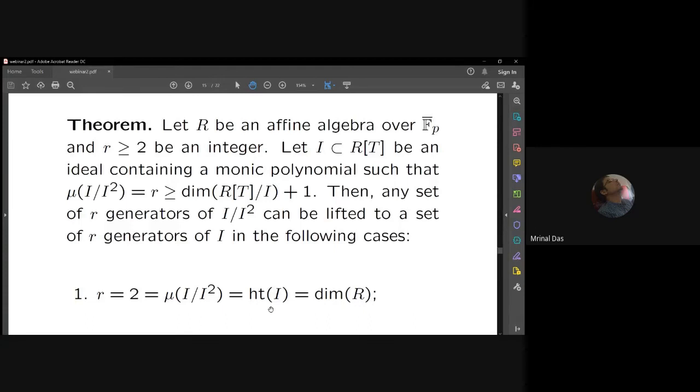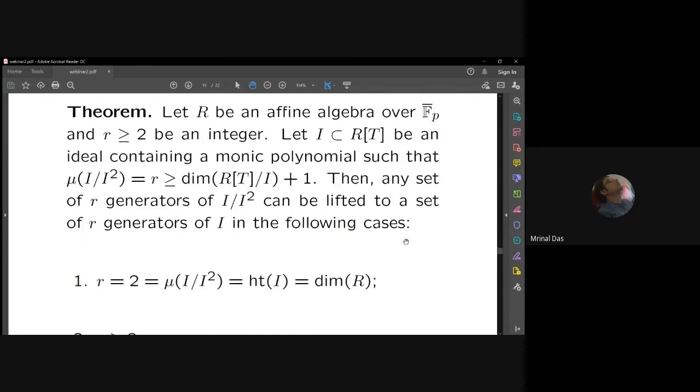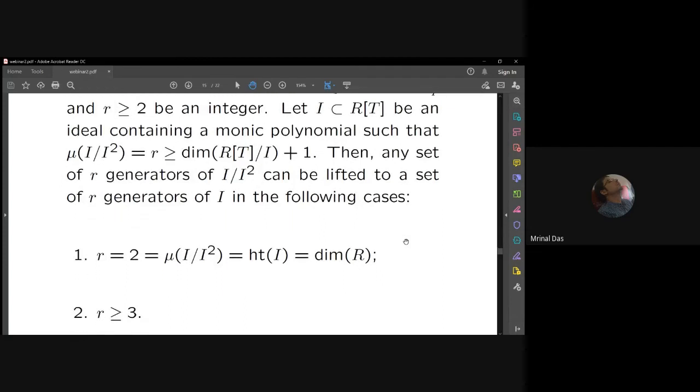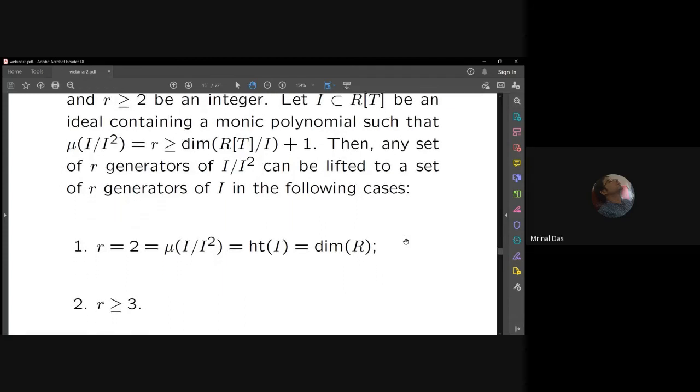Then, instead of saying that I is generated by the correct number of elements, I'll put emphasis on this: any set of r generators of I/I^2 can be lifted to a set of r generators of I. And these are the cases: in case of r equal to 2, we have this one, or r is bigger than or equal to 3.